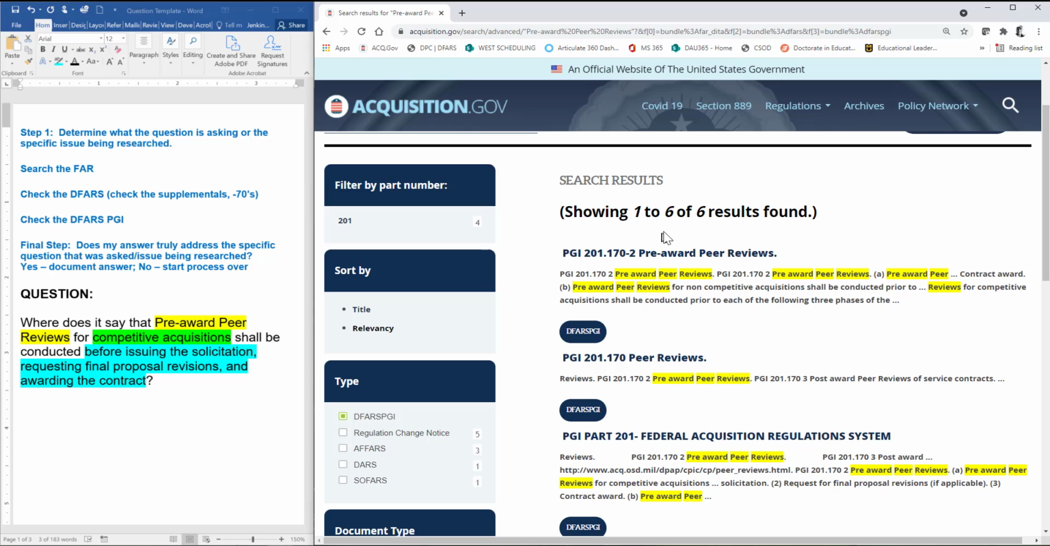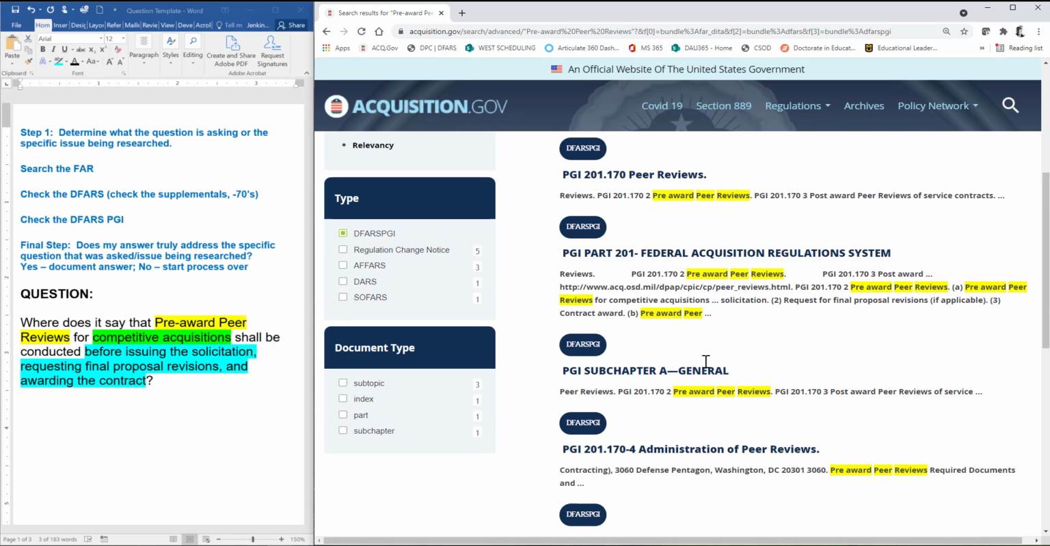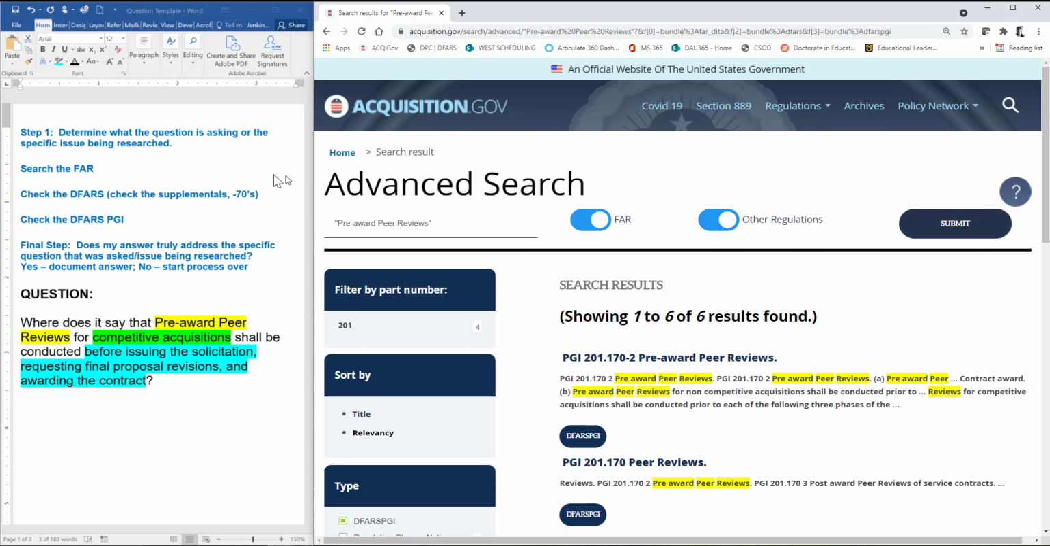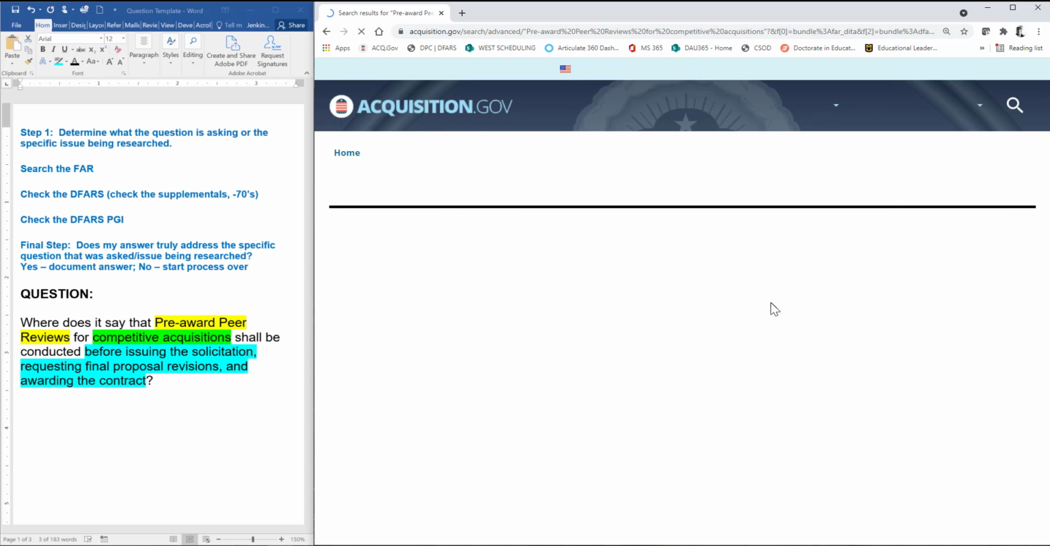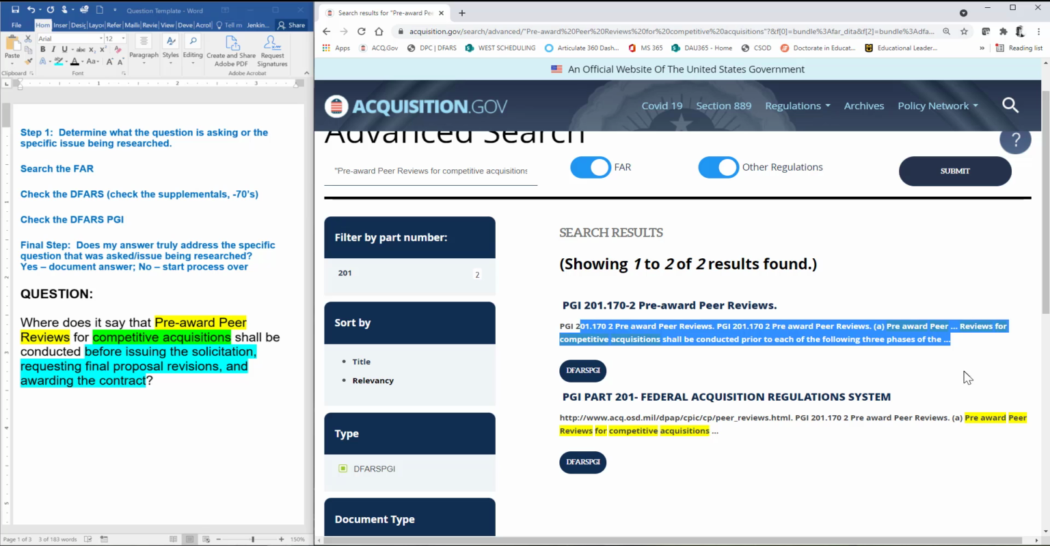So actually, this is pretty interesting. There's only 6 results found, and they're all revolving around pretty much this PGI. And so I'm feeling fairly confident that my answer is going to be found in a PGI. Now, just for kicks and giggles, I have this "for competitive acquisitions" in the question, and I'm wondering if I could even extend my search to that. Let's just try that. So I had 6 and now I've got 2. And look at this right here. The first one out of the gate, I clearly have these words here, and this looks like it's going to be in line with what I'm looking for.